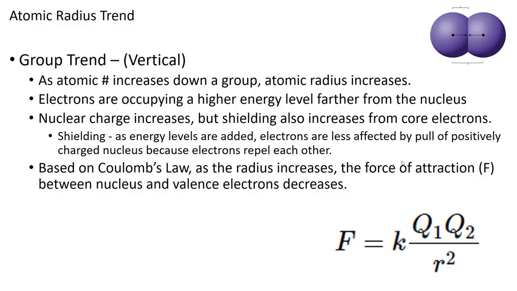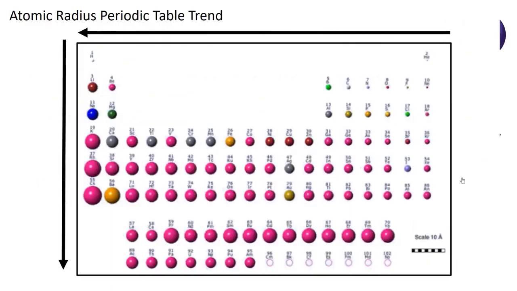In the denominator there, you have the radius squared. So as we add electrons in a higher energy level, they are farther from the nucleus, so that radius increases. So we'd be dividing by a bigger number, which makes that force of attraction smaller. Don't worry about the K. The K is just a constant that we can mathematically apply to two things that are proportional to make them equal.